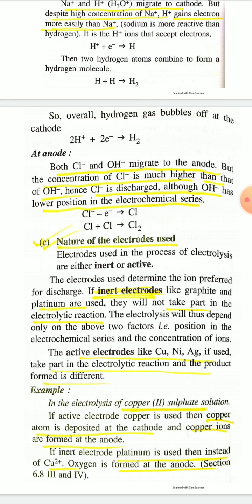But if inert electrode like platinum is used, then instead of Cu2+ ion, oxygen gas is formed at anode.